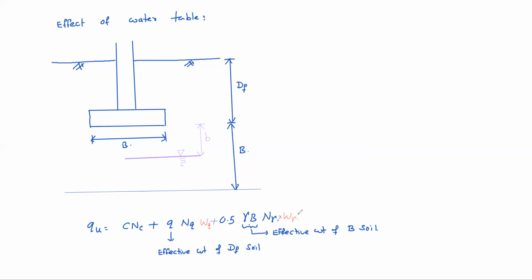Okay. So that means the graph I will draw, Wq graph. So wherever may be the water table below the footing, its value is 1 only. It is for Wq variation.